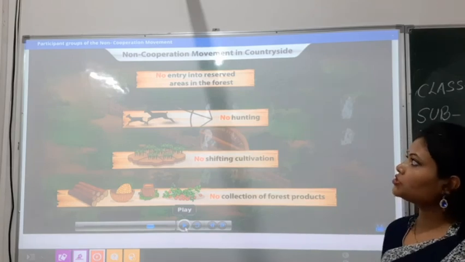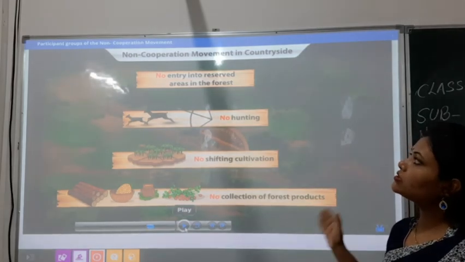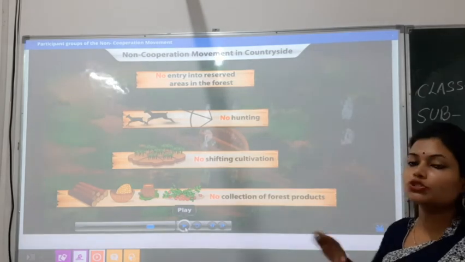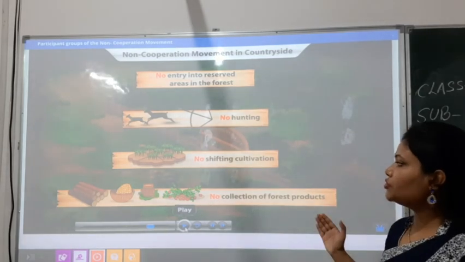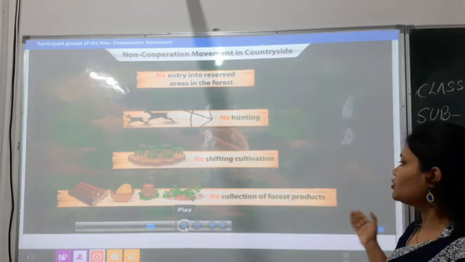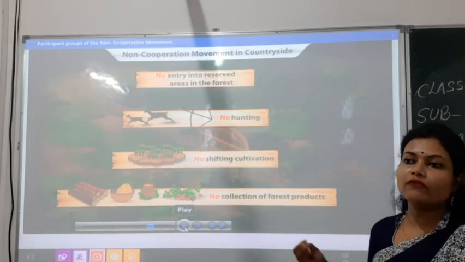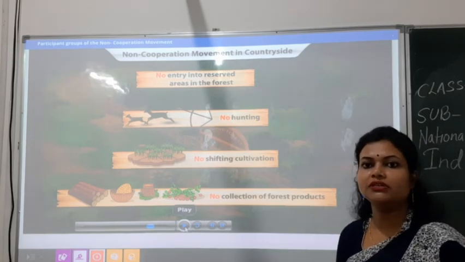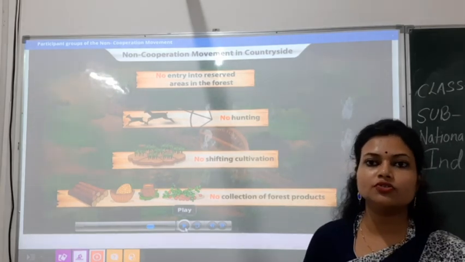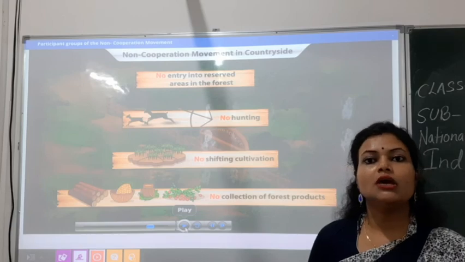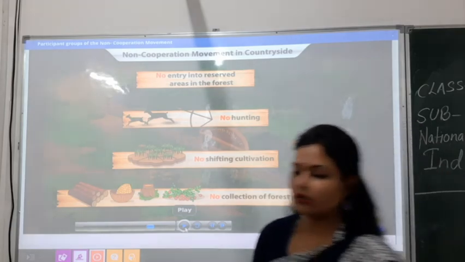There was no entry into the reserved areas in the forest, no hunting, no shifting cultivation, and no collection of forest products. But the tribal people used to survive by these practices previously, so they also took active part in the non-cooperation movement.